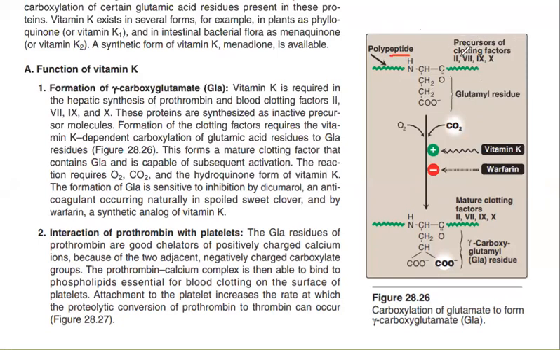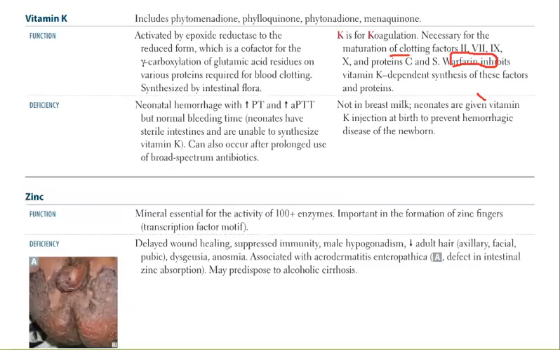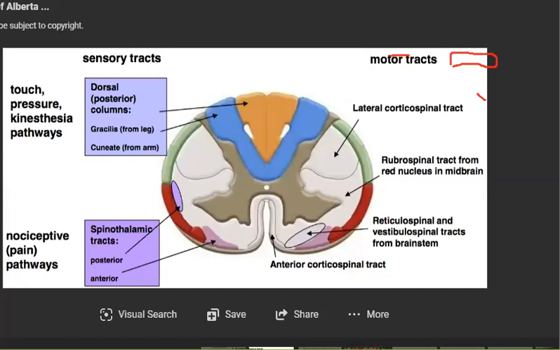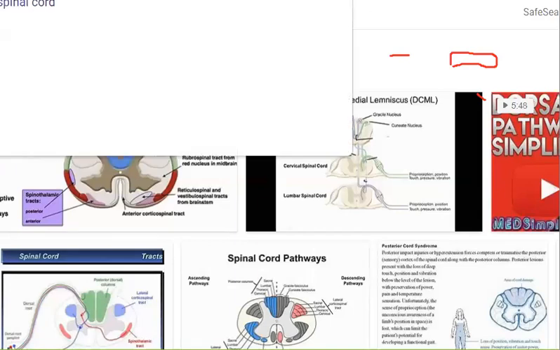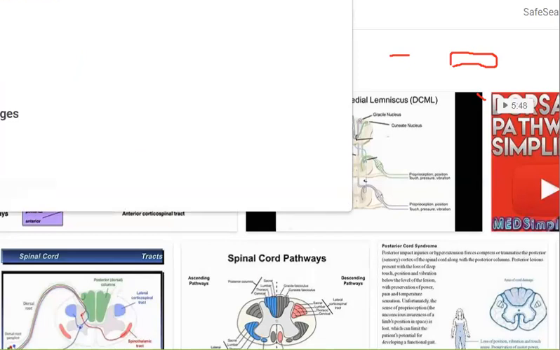And the precursors of clotting factors, as I told you, are 2, 7, 9, and 10. So these are the clotting factors 2, 7, 9, 10, and they are precursors. If you remember the pathway, let me show you, the coagulation pathway.